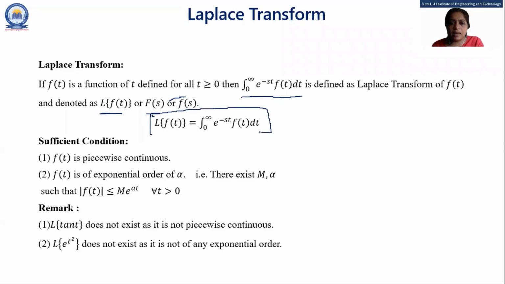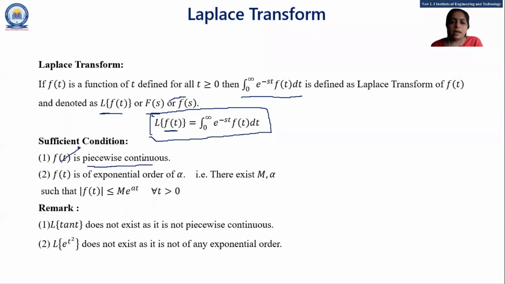So this is the main formula of Laplace transform. If we apply Laplace on any function f of t, then the formula is integration from 0 to infinity e raised to minus st f of t dt. The sufficient condition is our function must be piecewise continuous.